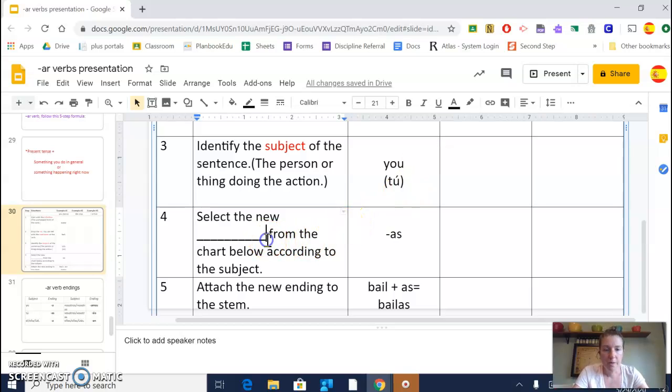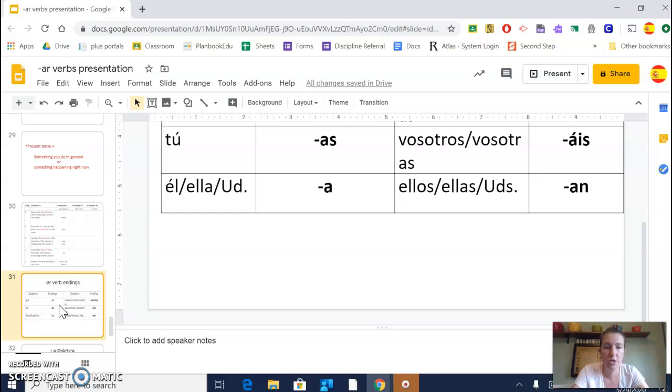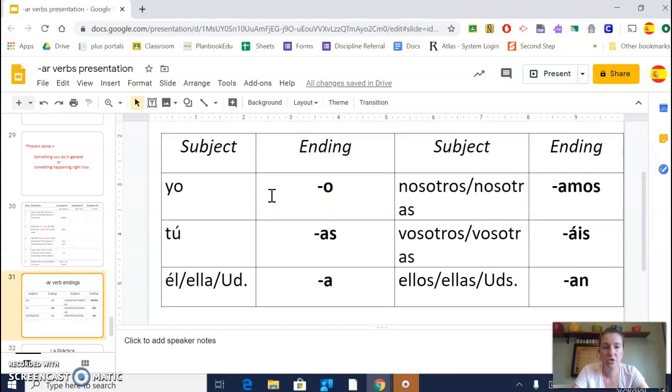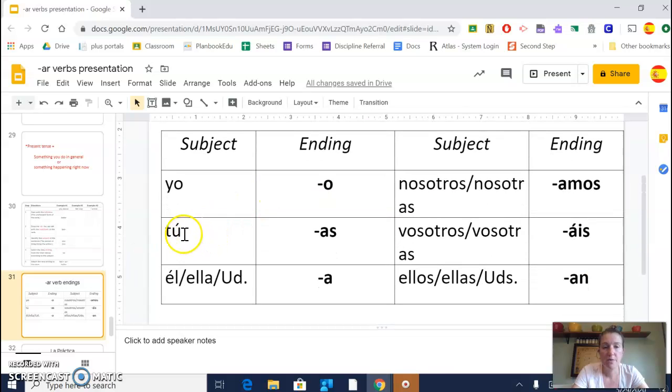Okay, step 4, you're going to select the new ending. And you have a chart below where you are going to find your endings. Mine is on a separate page, so I'm going to click to here. This is your chart. We already said in the prior step that we need the tú form because they're trying to say you dance. And so here's your ending.